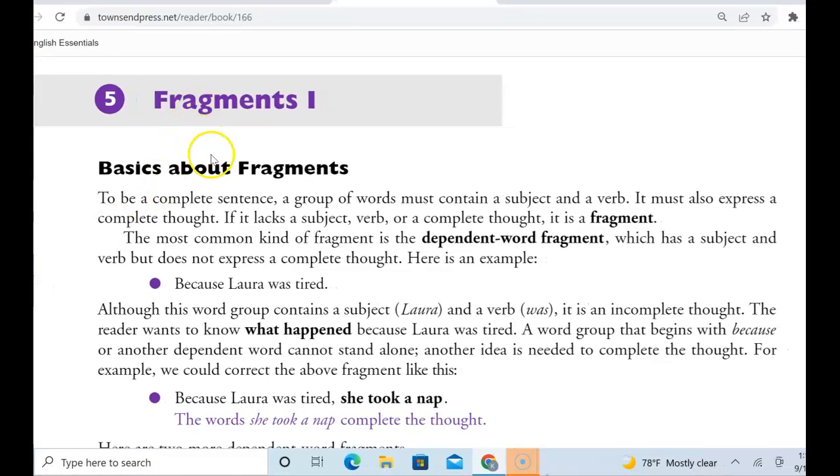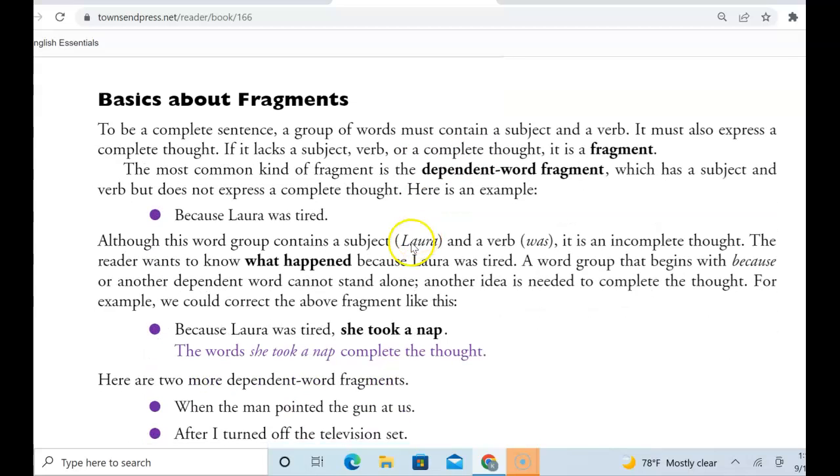So fragments. A fragment is an incomplete sentence. Remember, in order to have a sentence, you need three things: a subject, a verb, and it has to be a complete thought. It has to make sense. So I'm just going to look here and say, she took a nap. Is it a true sentence?